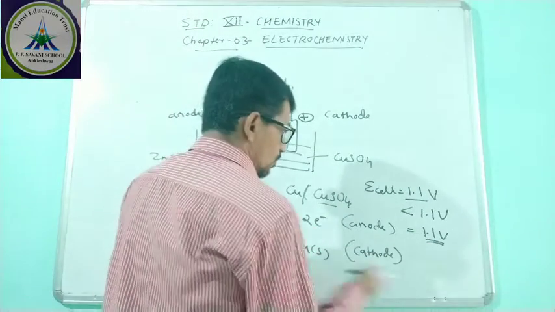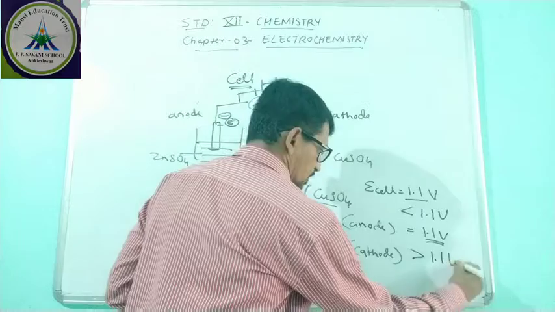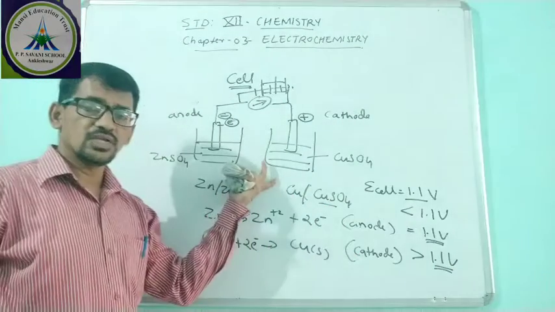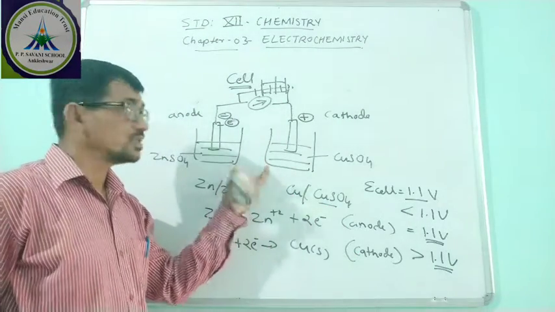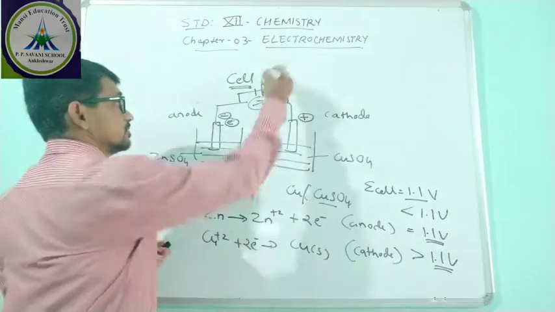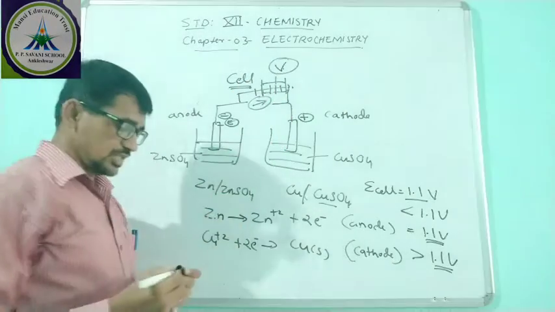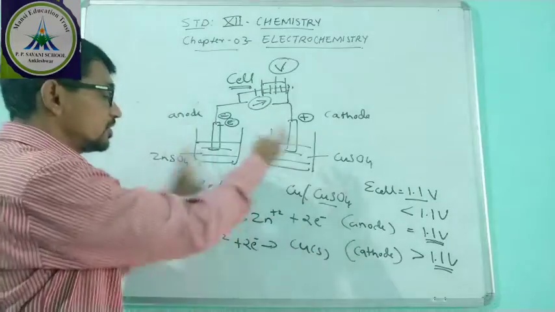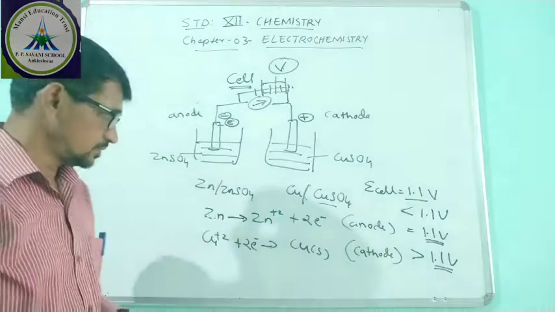Again, if you give a voltage greater than 1.1 volt, since this cell's potential is 1.1, that is, if you give an external voltage greater than 1.1 volt, then the reverse reaction will take place.